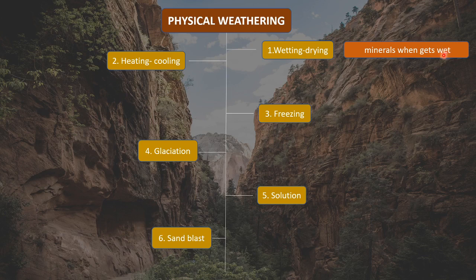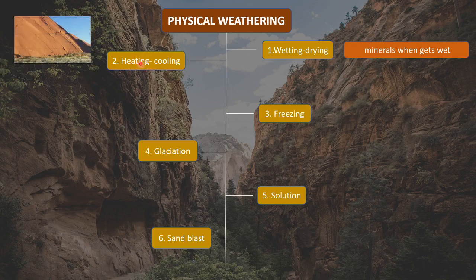After getting wet, they become dry again, and when something becomes dry after wetting, it becomes weaker. So these minerals become weak, and in the process they wither from the rock. They just get scraped away from the rock. So that is the process of wetting and drying.